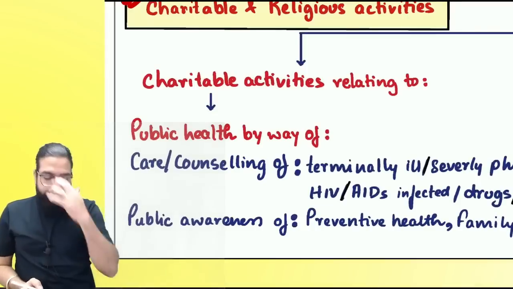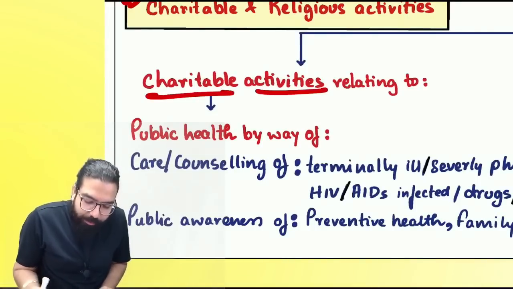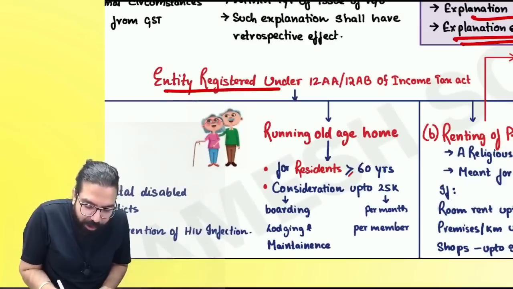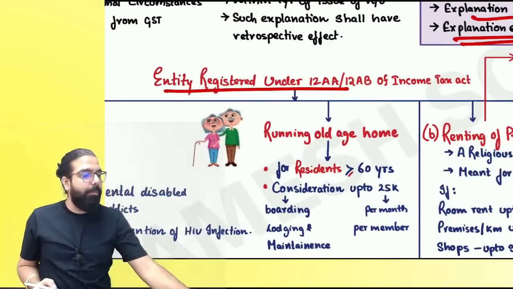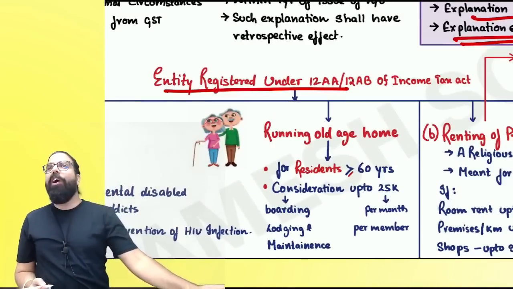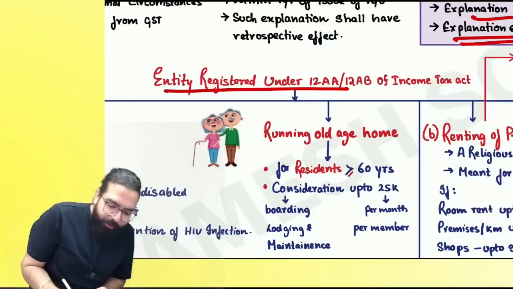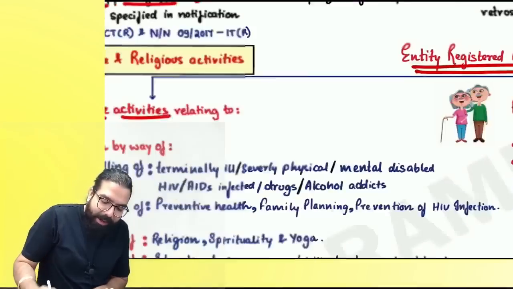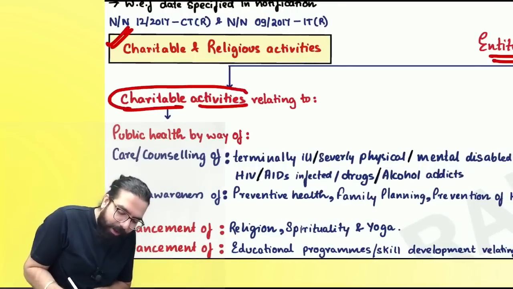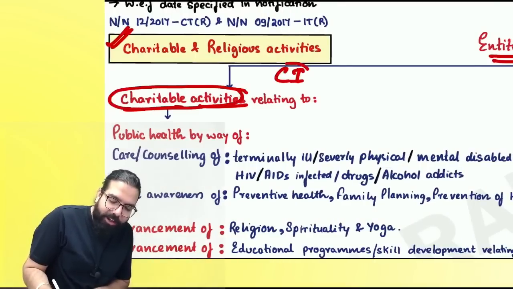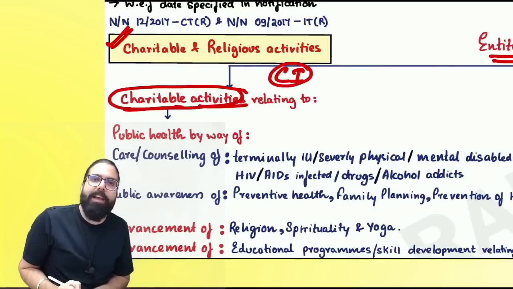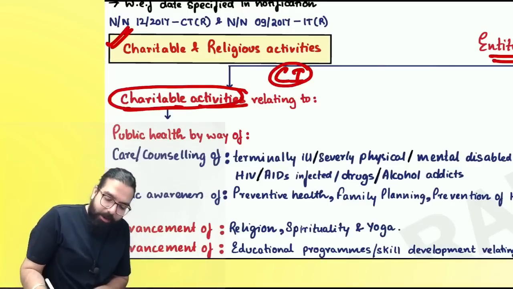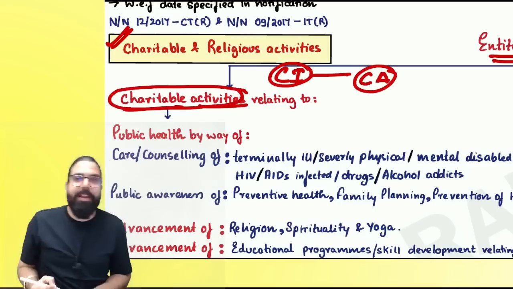Exemptions. Okay, everyone? Now, charitable activity. Listen to me very carefully. First of all, you have to be an entity registered under section 12AA or 12AB of the Income Tax Act and you are doing charitable activity. Are we clear, everyone?